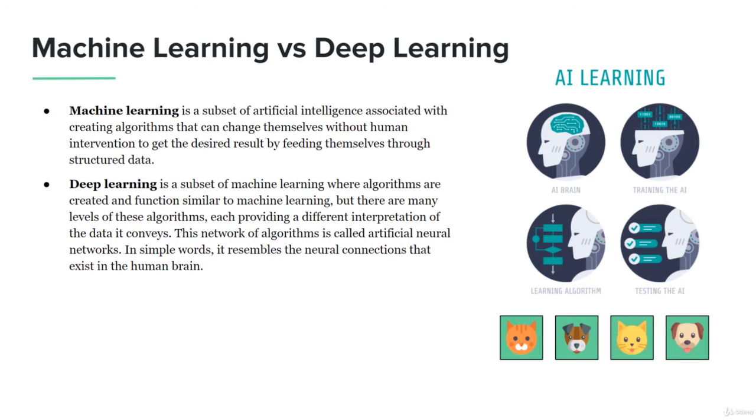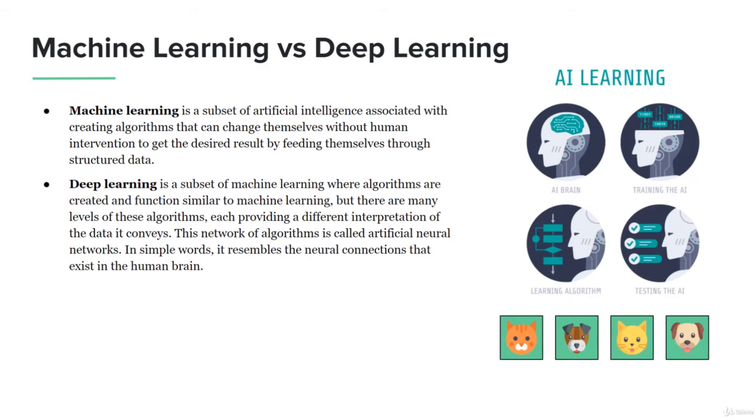In simple words, it resembles the neural connections that exist in the human brain. So just think about how the neural connection functions inside of our brain. Essentially, we're creating different neural networks that act like the neural connections we have in our brain to solve various problems, to have certain inputs and certain outputs.